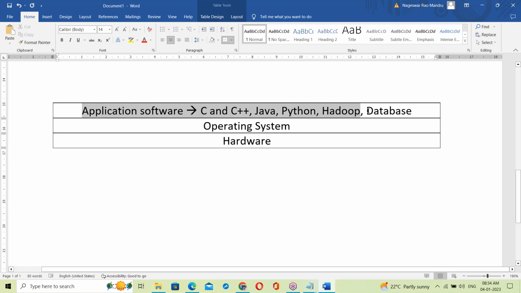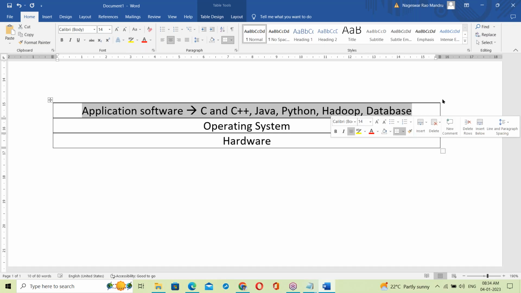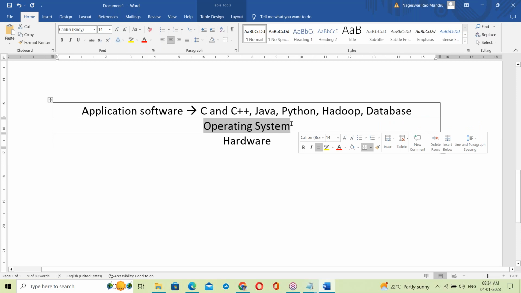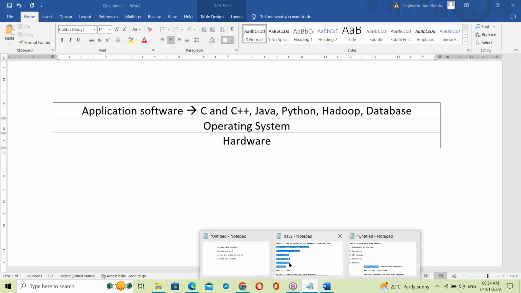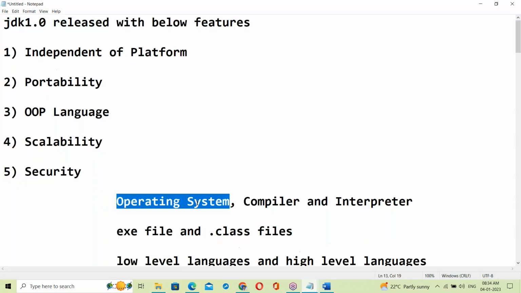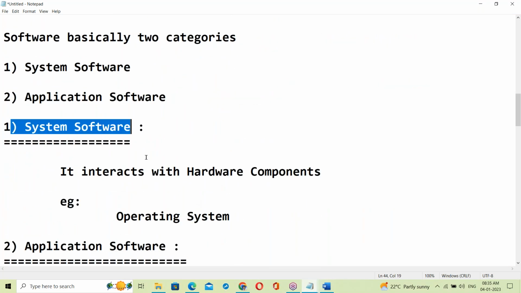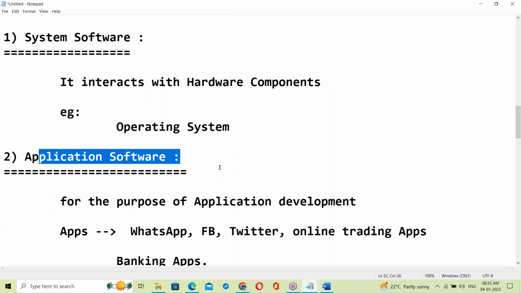All these are application software, running on top of the OS. Software is divided into system software and application software. The OS is system software, and except for the OS, all the remaining are application software.